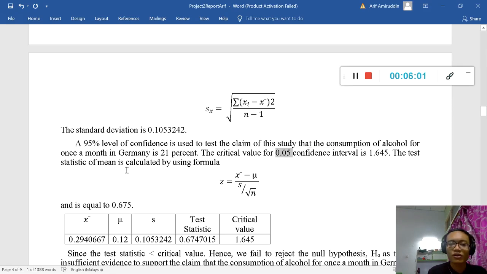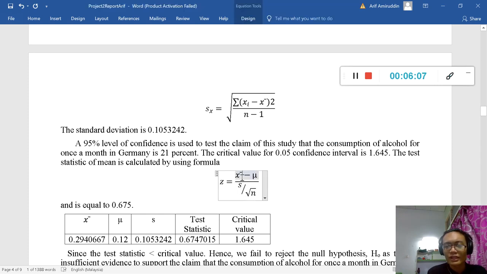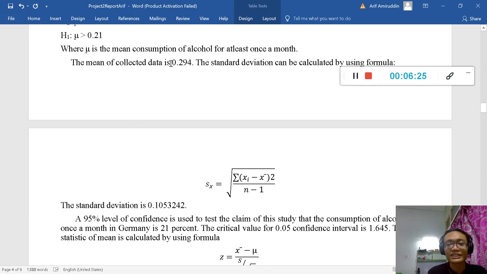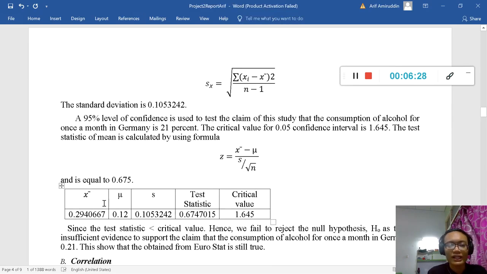And then the test statistic of the mean. This is the test statistic formula. We use this formula, and this is basically all the answers for the calculations needed for hypothesis testing. The mean is 0.2940667, the same as before, but this one is in 3 decimals while this one is in all the decimals. And this is the H0, the one provided by Eurostat, the standard deviation that we calculated, the test statistic, and this is the critical value.